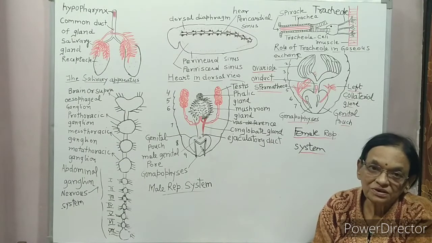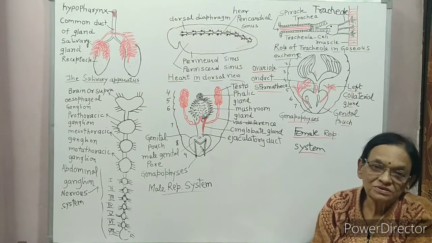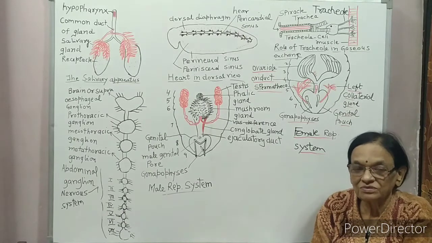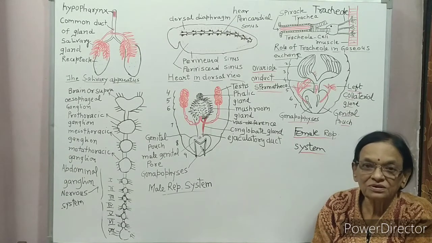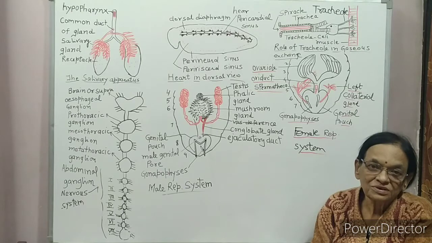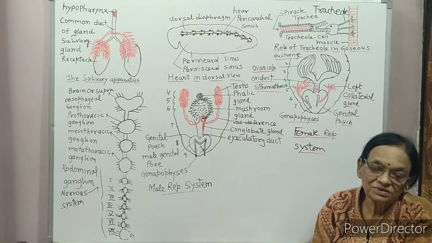Body is divisible into head, thorax and abdomen. Head consists of 6 fused segments. Thorax has 3 segments: prothorax, mesothorax and metathorax.